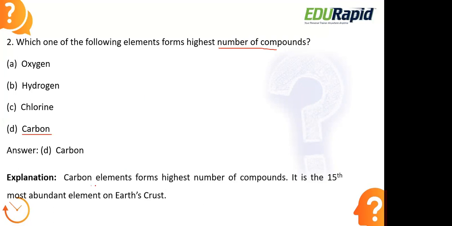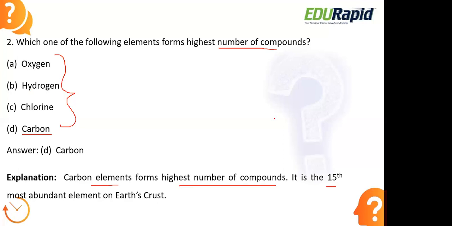Carbon forms the highest number of compounds when we compare it with the rest of the elements in these options. It is one of the most abundant elements present in the earth's crust, and compared with the other elements, a large quantity of carbon is present in the earth's crust.